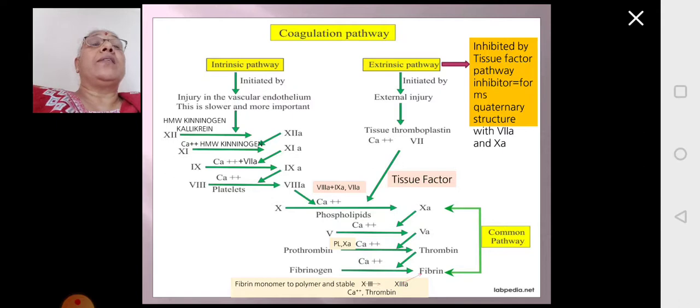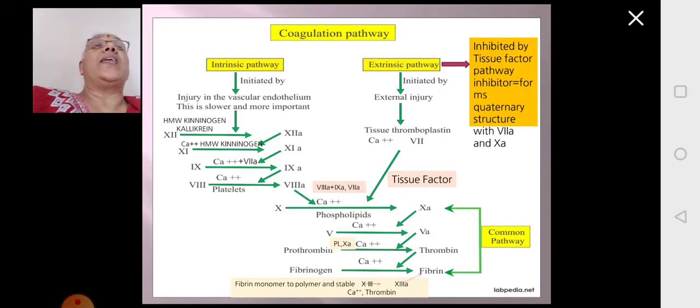The zymogen factor 13 is converted to 13A in the presence of calcium ion and thrombin, and this 13A will stabilize the fibrin polymer, and the fibrin polymer ultimately gets converted to a clot. And this is how the clot seals the wound. Where the injury is, it is sealed. The blood clot is sealed and it stops bleeding, and thus hemorrhage stops.